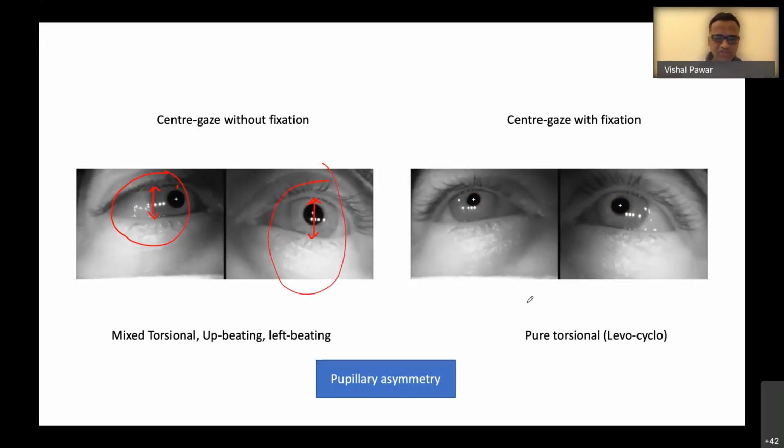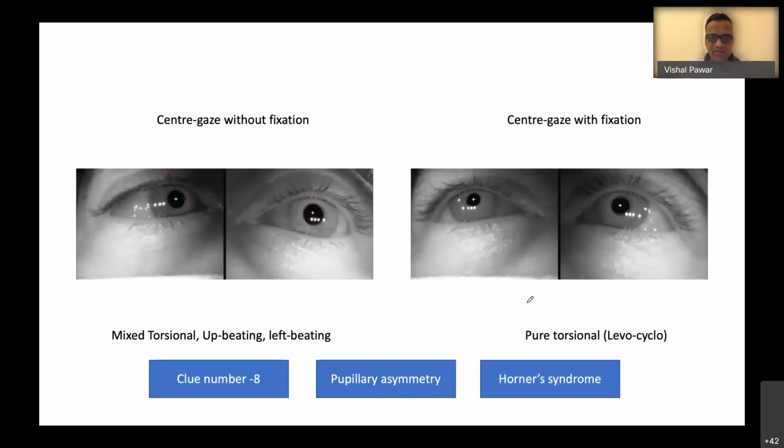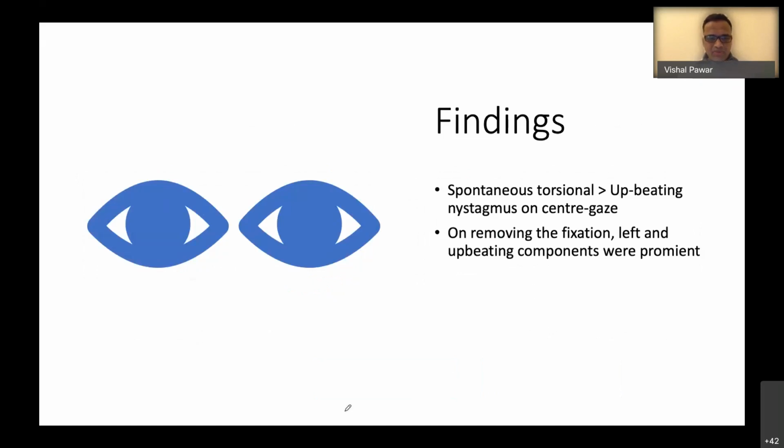So both these features are going in favor of Horner syndrome. Okay, so this is another clue. There is a pupillary asymmetry, there is miosis on the right side, and there is a little ptosis on the right side. This palpebral fissure is less wide as compared to the other sided palpebral fissure. Okay. So coming to